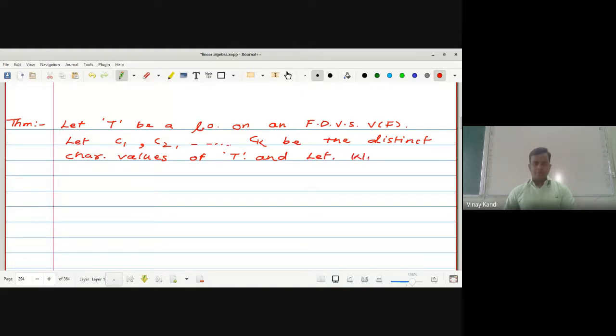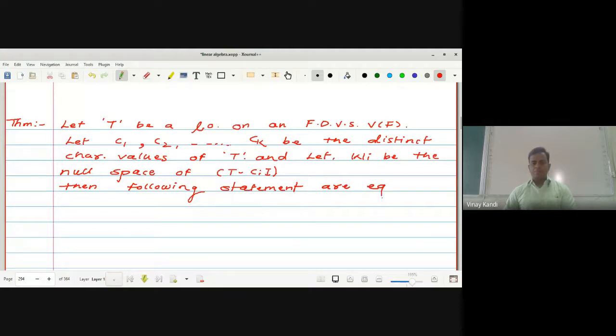Wi be the null space of T minus Ci into I, where I is the identity matrix. Then the following statements are equivalent.